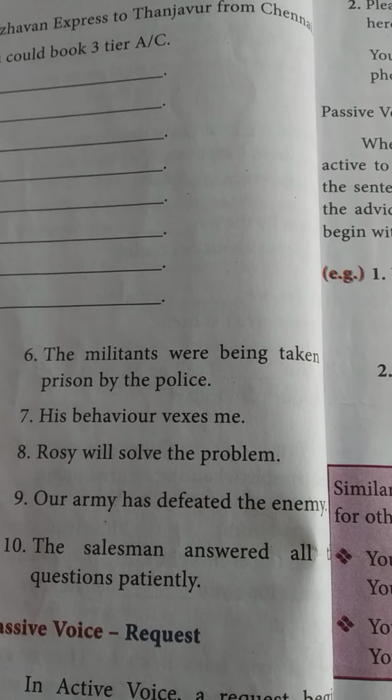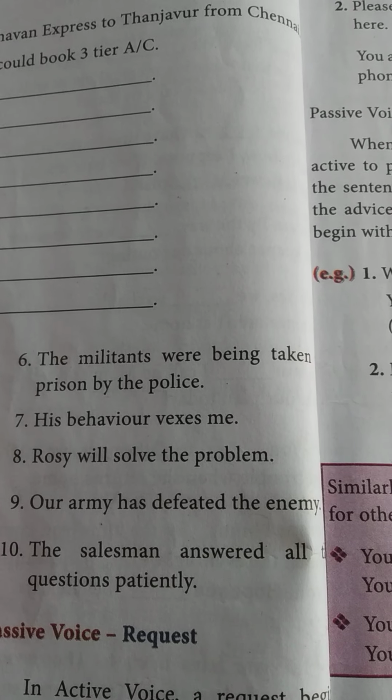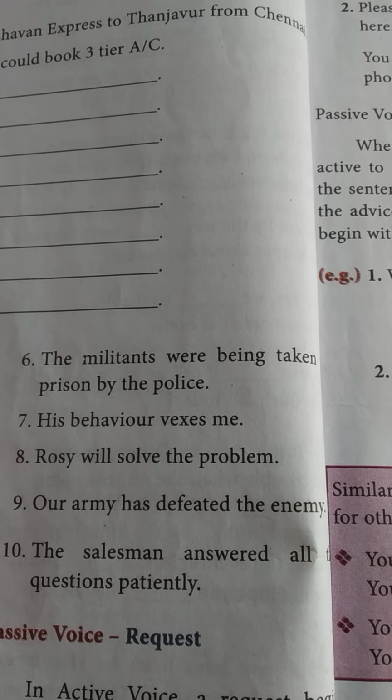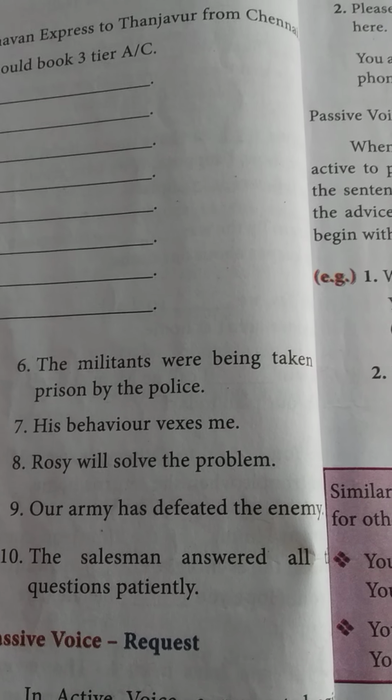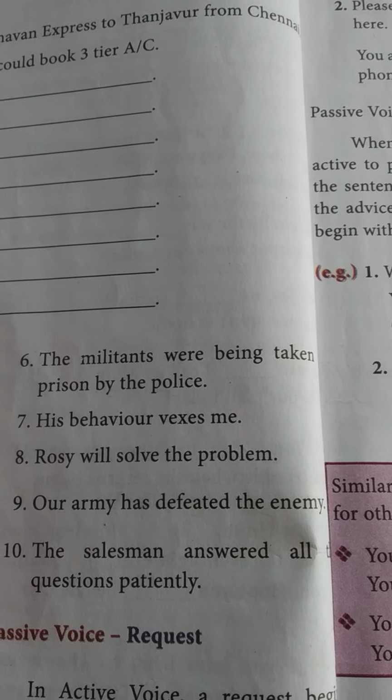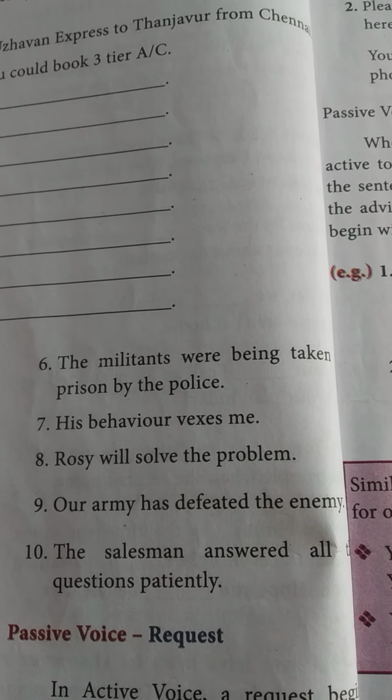The salesman answered all the questions patiently. Patiently is the adjunct. All the questions is the object. Answered is the past tense. So all the questions were answered by the salesman patiently. So like this, you understand the rules.